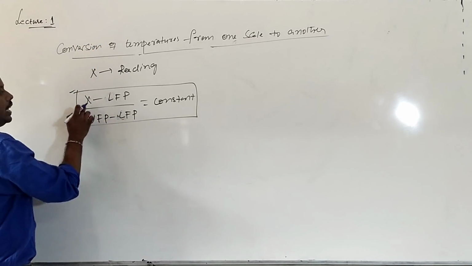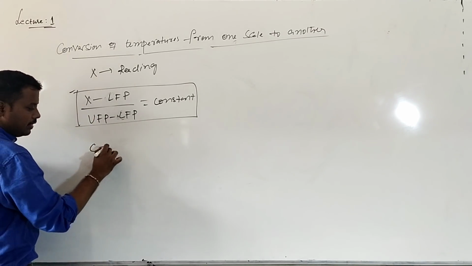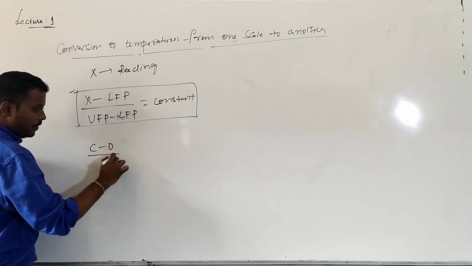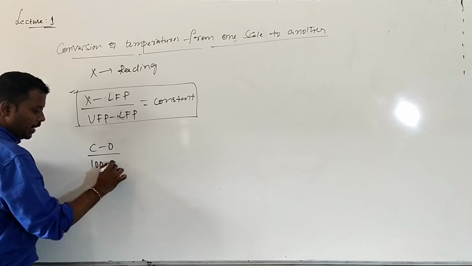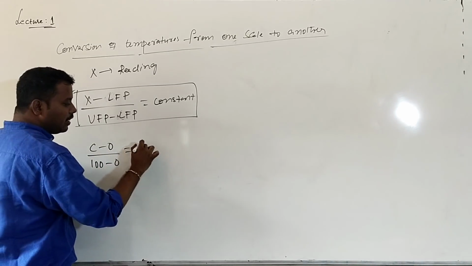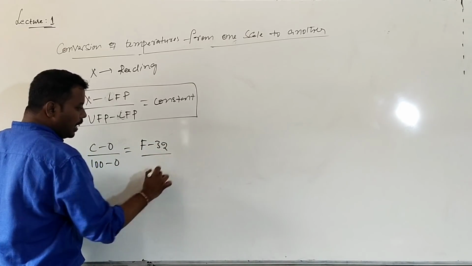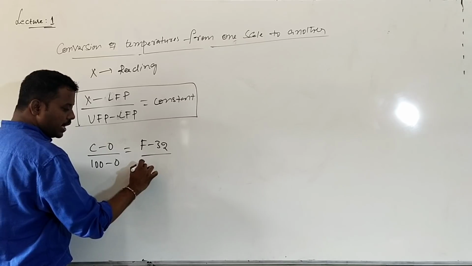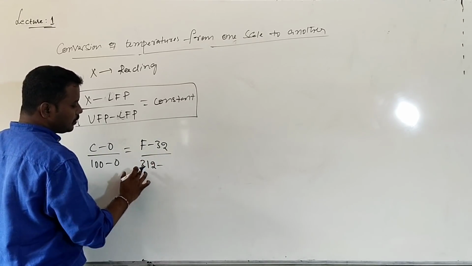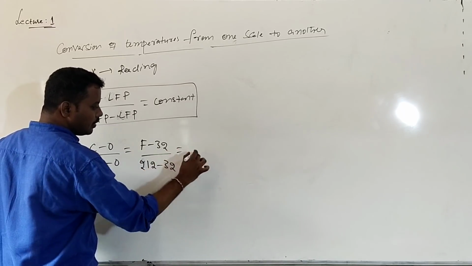For example, on the Celsius scale, the reading is C, the lower fixed point is 0, and the upper fixed point is 100, so (C minus 0) divided by (100 minus 0). If I take the Fahrenheit scale, the reading is F, the lower fixed point is 32 and the upper fixed point is 212, so (F minus 32) divided by (212 minus 32).